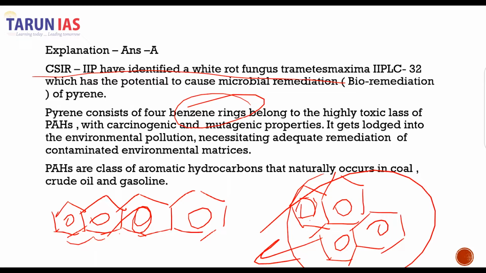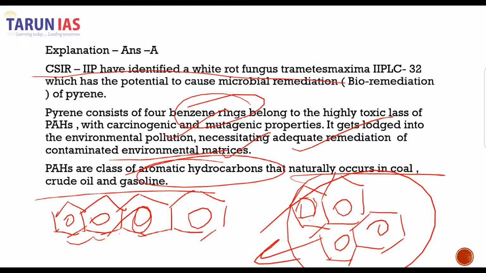Genotype is the gene makeup of an organism, and phenotype is the physical appearance of that genotype or gene expression. So yes, it gets lodged into the environment, causing pollution and necessitating adequate remediation of the contaminated environmental matrices. These are a class of aromatic hydrocarbons that naturally occur in coal, crude oil and gasoline.